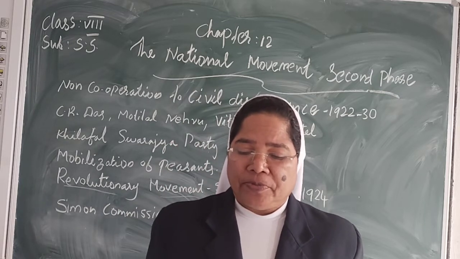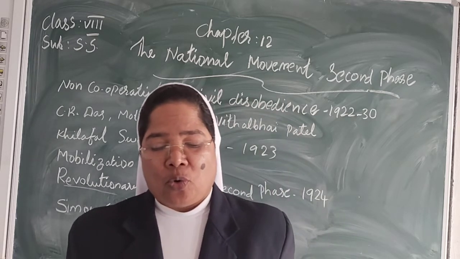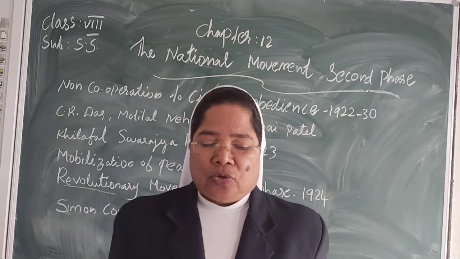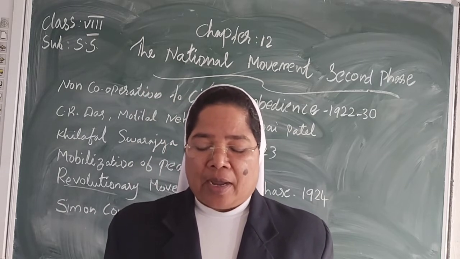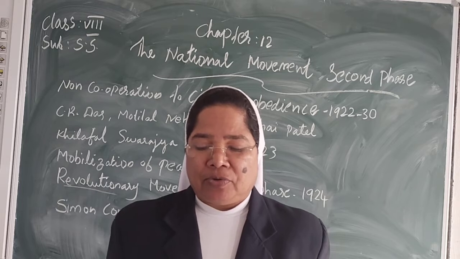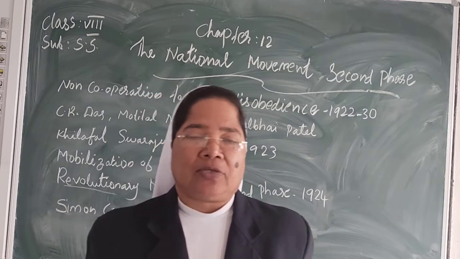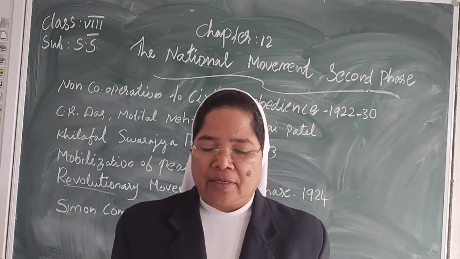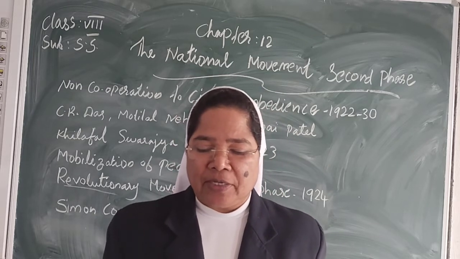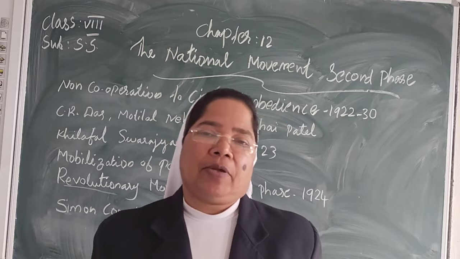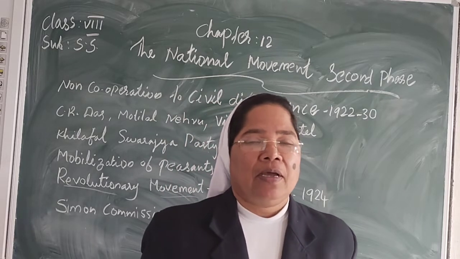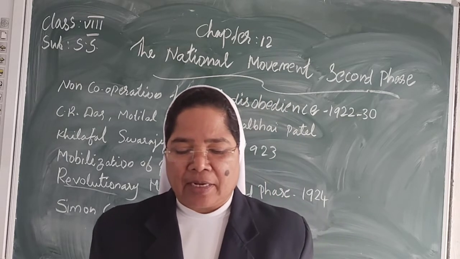Its objective was to overthrow the British through an armed revolution. In 1925, a group of revolutionaries stopped a train in Uttar Pradesh and took away some government money and used that money for their revolutionary activities.